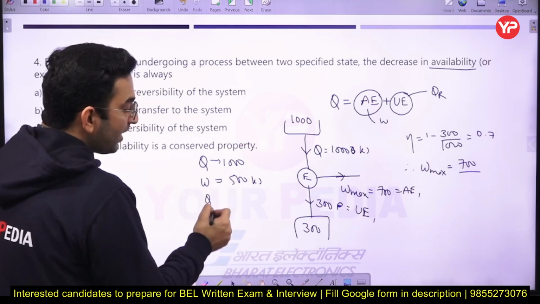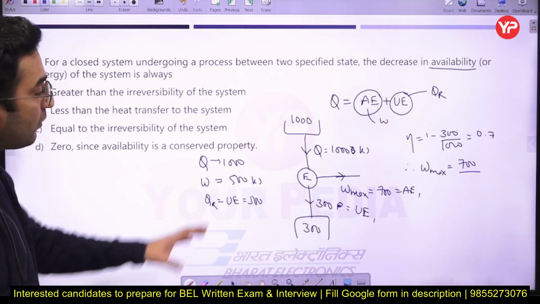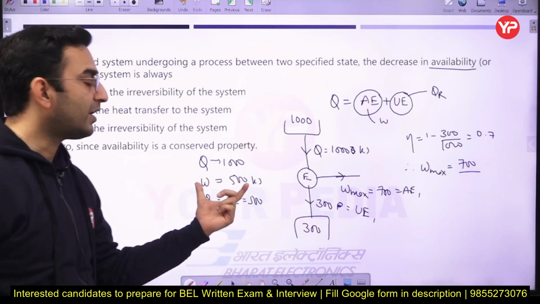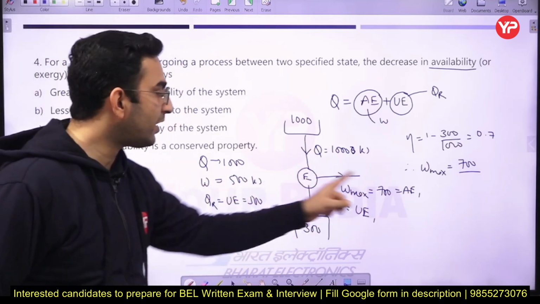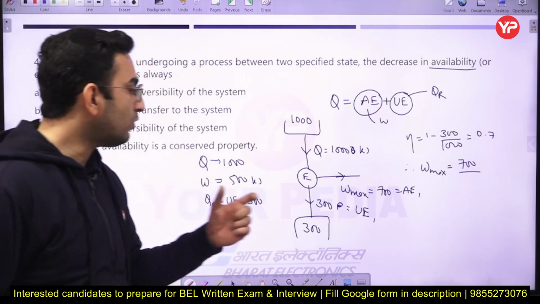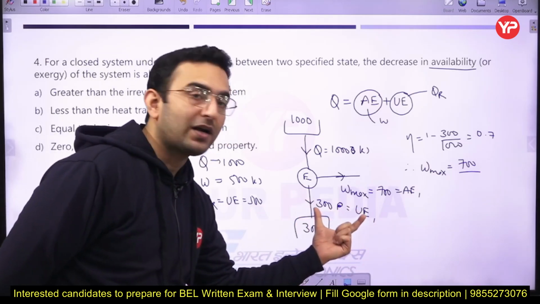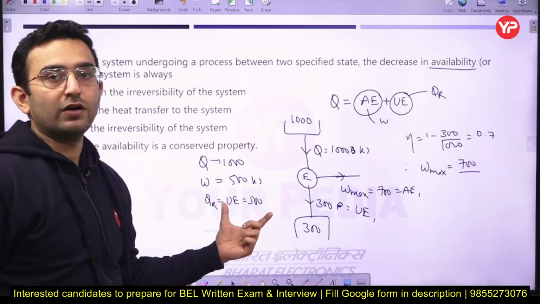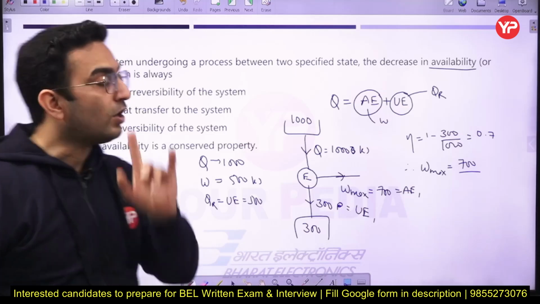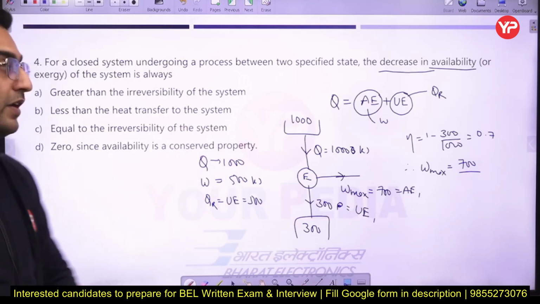Then the corresponding unavailable energy will be 500. If you analyze it carefully, previously we had an available energy of 700, now we have an available energy of 500. So how much decrement of available energy is there? That is 200 kilojoule, 700 minus 500. And if I ask you what will be the increment in the unavailable part of energy, initially the unavailable part is 300, but now it is 500. So there is an increment of 200 kilojoule in the unavailability. That means the decrease in availability is equal to the increase in unavailability of the system.